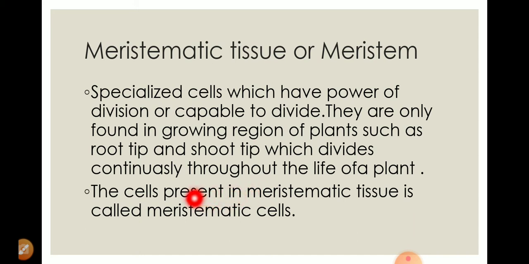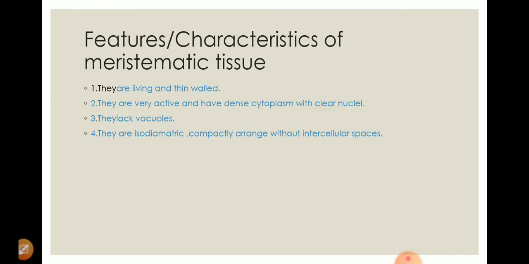The meristematic tissue contains cells, and those cells are known as meristematic cells. So, some of the features of the meristematic tissue. Meristematic tissue has its own peculiar, salient features. First, most of the meristematic tissues have living cells. They are living tissue and they are thin walled structures. It means there is no thick covering of protective layer. So the first one is, it is a tissue which is living and thin walled.